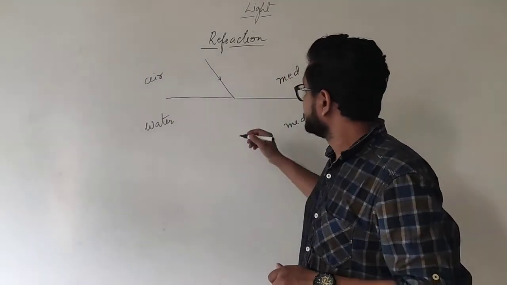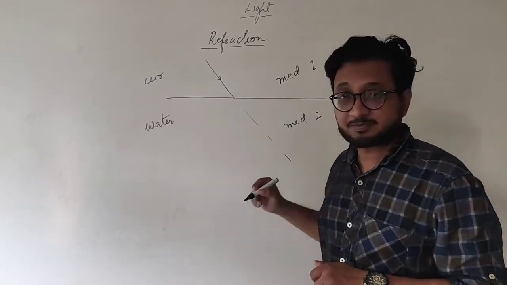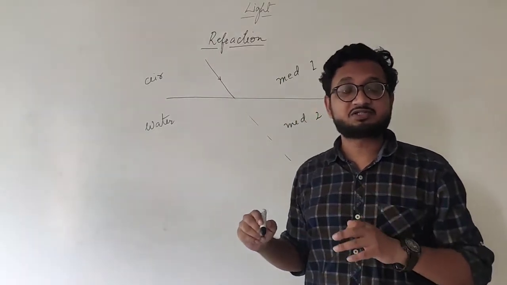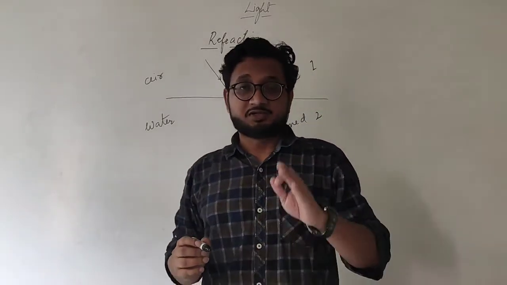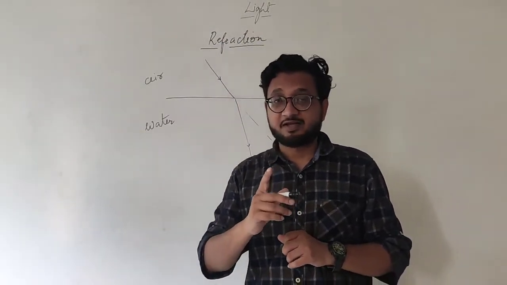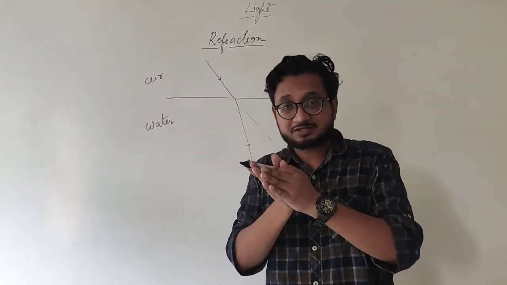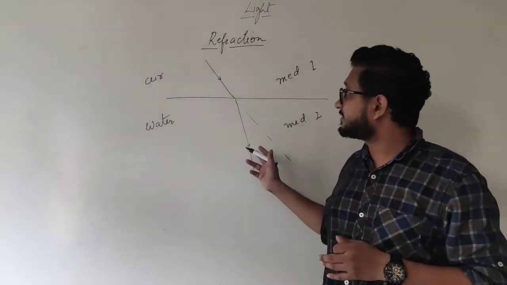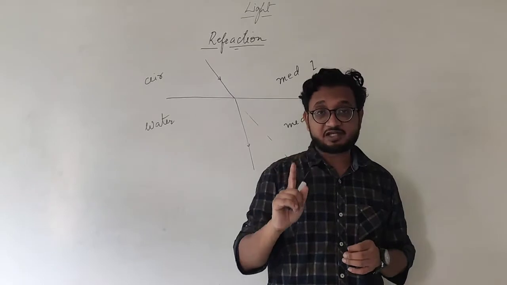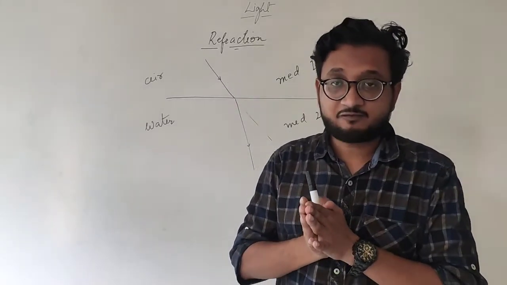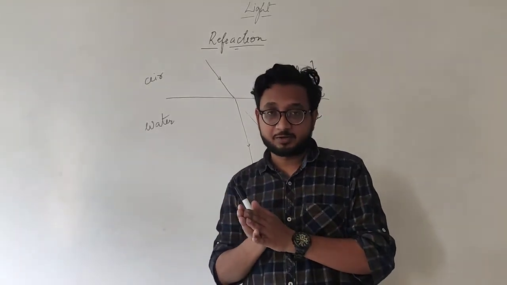What happens is the ray of light is supposed to go in a straight line like this, but there will be a change in its path, so it will now travel in this direction. The ray of light will still travel in a straight line. It is just that when it enters from one medium to another medium, it will change its path or direction a little bit. This phenomenon is called refraction of light. I will repeat the definition: the change in the path of a ray of light when it enters from one medium to another medium.